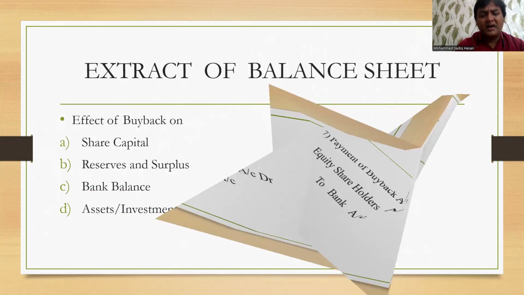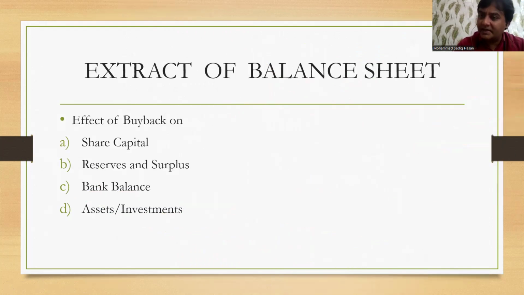And then what we have seen are the steps of buyback to get the offer price. We have seen 7 to 8 journal entries. And suppose at the end they may ask you to prepare a small extract of the balance sheet where you have to just show the effect of buyback on a few things like share capital. When the company takes back the shares from the public, the share capital will automatically go down. So you will have a reduction in the share capital that you have to show if it is asked.